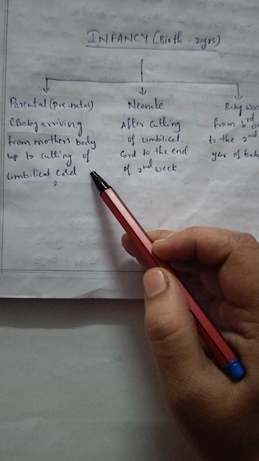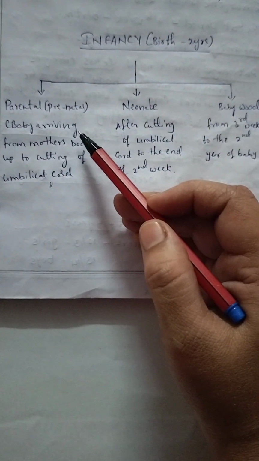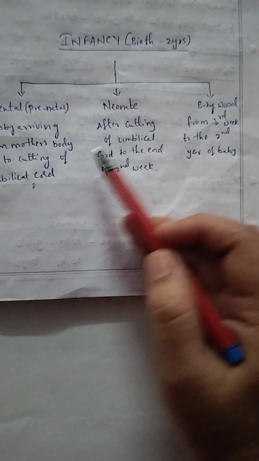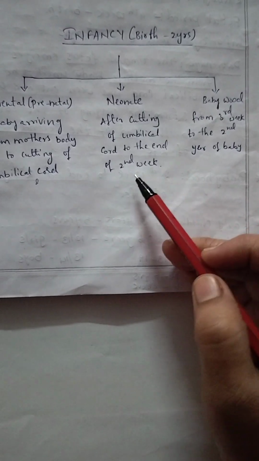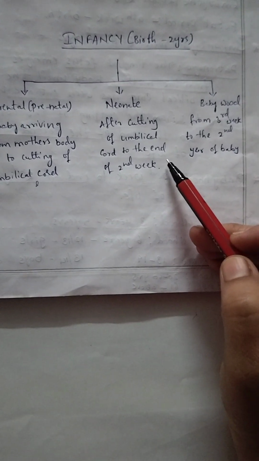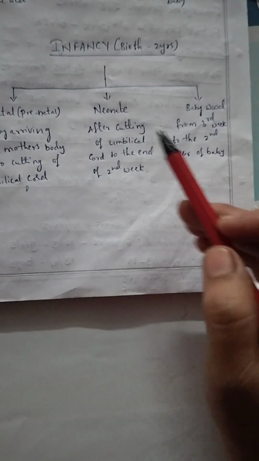And neonate means after the cutting of the umbilical cord to the end of the second week. This period is known as the neonate period or neonate stage.